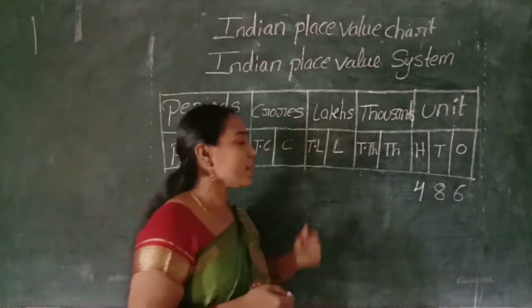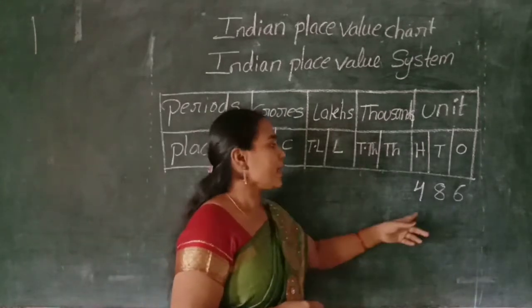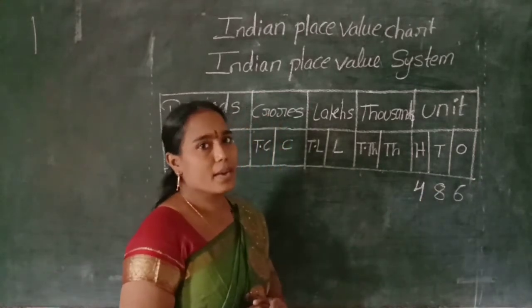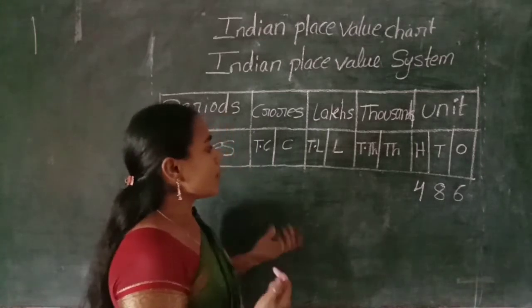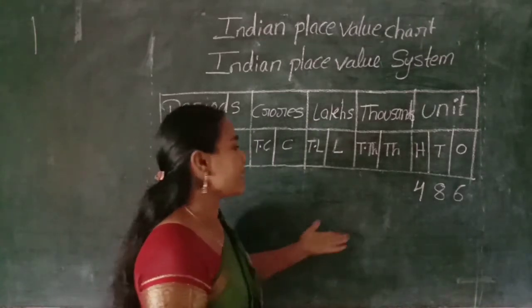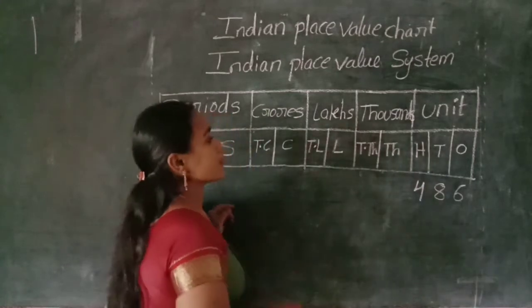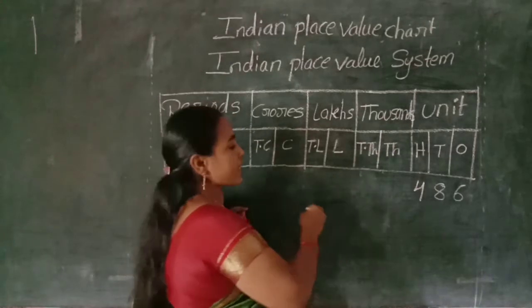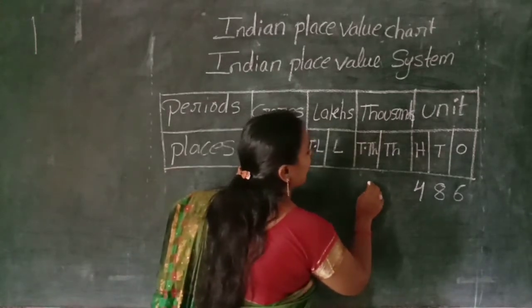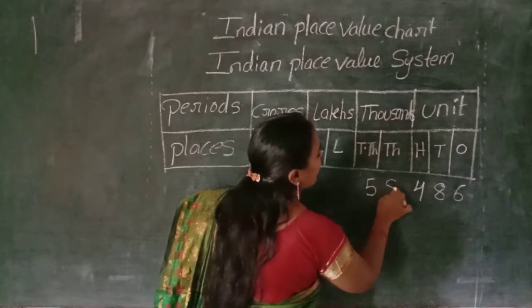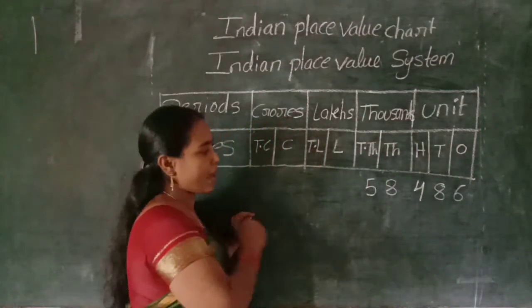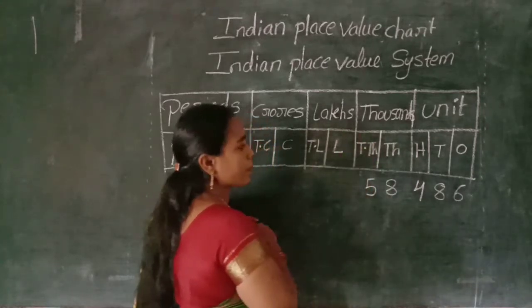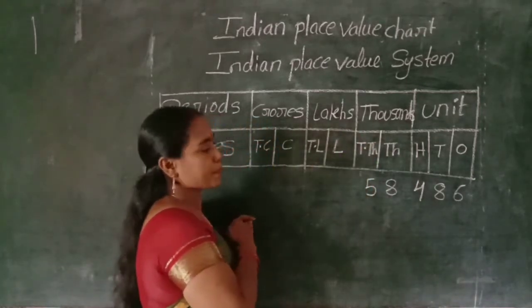Already you can read all three digit numbers. What is this number? 486. You can easily read that number. Why? It is a 3-digit number. If I write some more digits in the thousand place, for example, 5, 8, that means 58 in the thousand place. How do you read that number name?